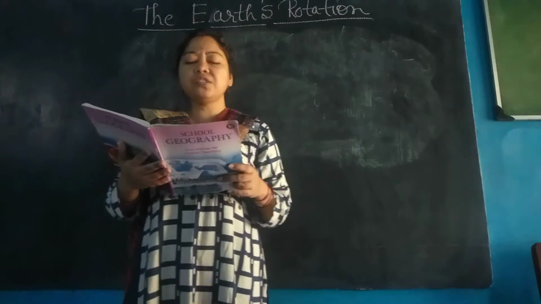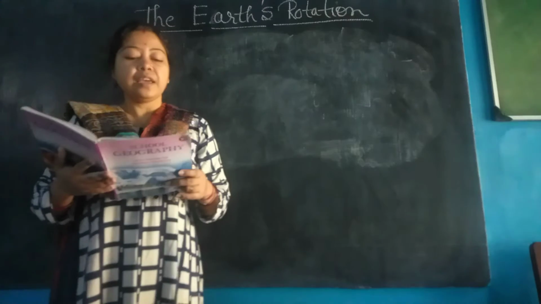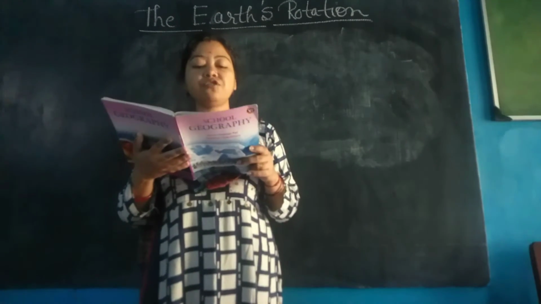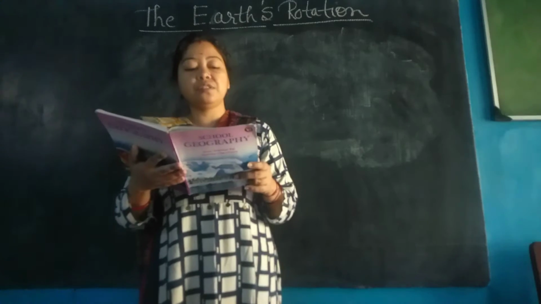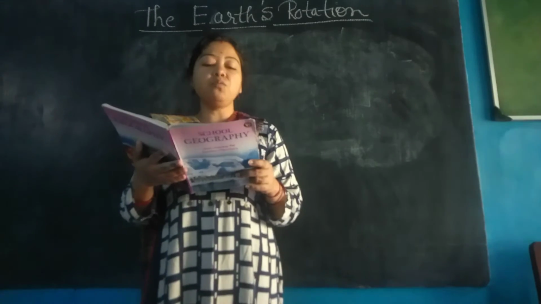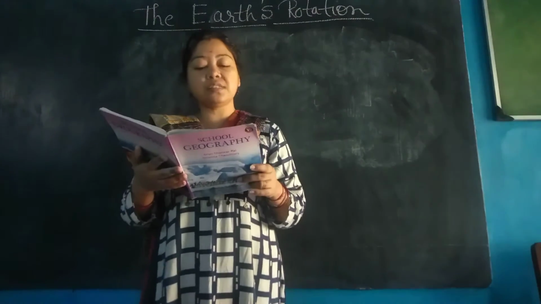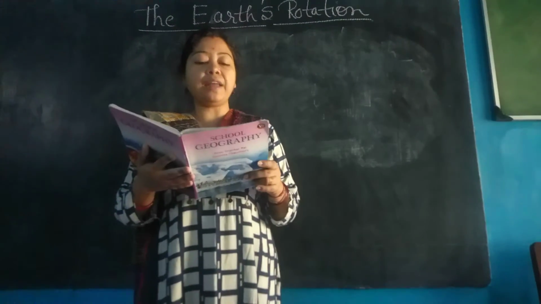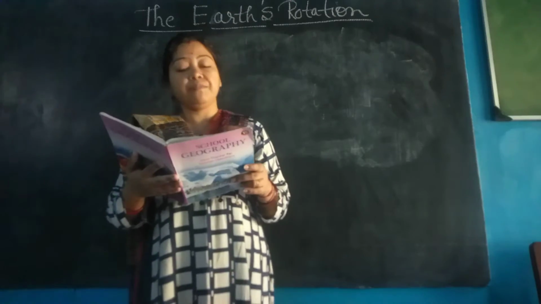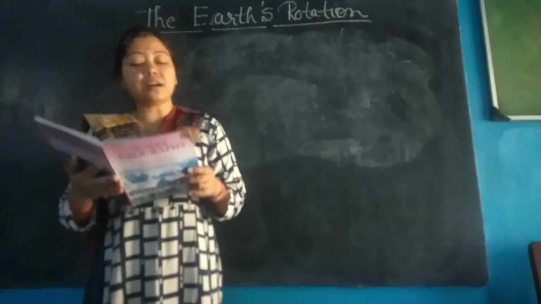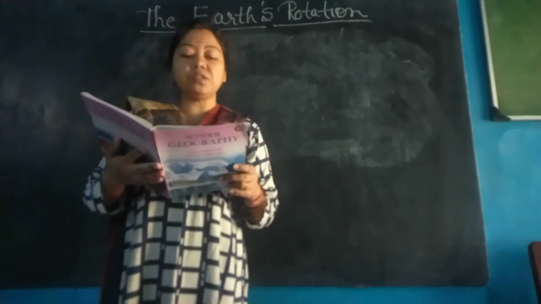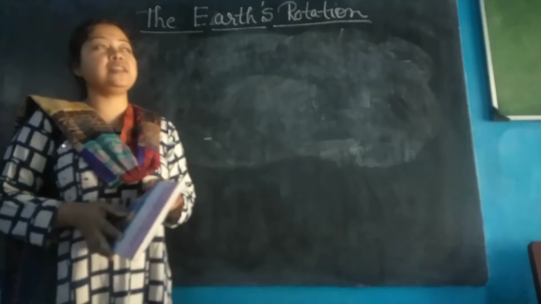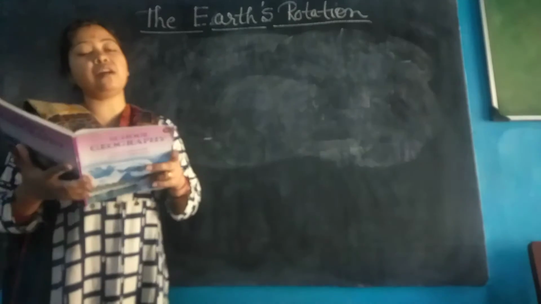There are many ways to support this view today. In earlier days, scientists generally held a geocentric view of the universe. They thought that the Earth was at the center of the solar system and remained stationary, and the sun, stars and planets revolved around it. So what was the earlier view? The earlier view was that the Earth was at the center and all the heavenly bodies moved around it.